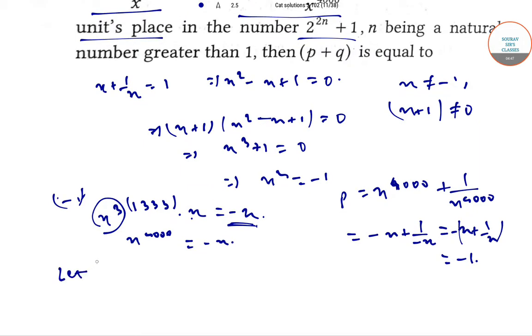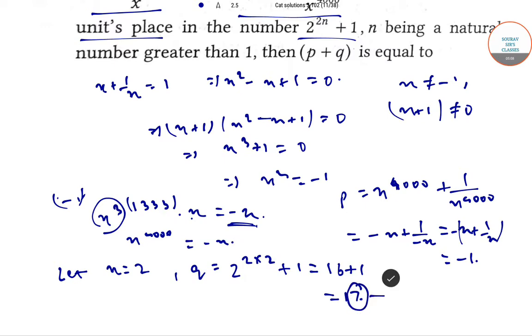Now let n is equal to 2, then q is equal to 2 to the power 2 into 2 plus 1, that is 16 plus 1 is equal to 17. Here the units place digit is 7. Hence P plus Q is equal to minus 1 plus 7 is equal to 6. This is the required answer.